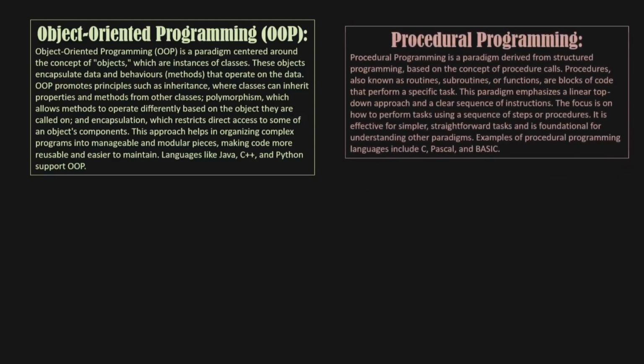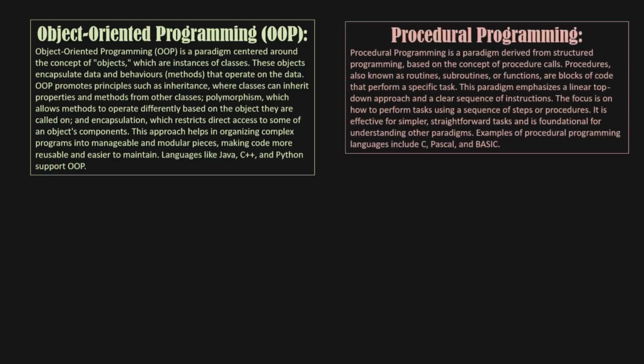Procedural programming. Procedural programming is a paradigm derived from structured programming, based on the concept of procedure calls. Procedures, also known as routines, subroutines, or functions, are blocks of code that perform a specific task. This paradigm emphasizes a linear top-down approach and a clear sequence of instructions. The focus is on how to perform tasks using a sequence of steps or procedures. It is effective for simpler, straightforward tasks and is foundational for understanding other paradigms. Examples of procedural programming languages include C, Pascal, and BASIC.